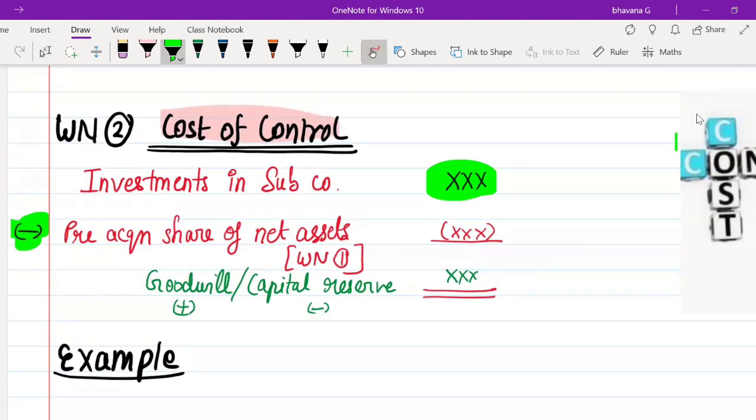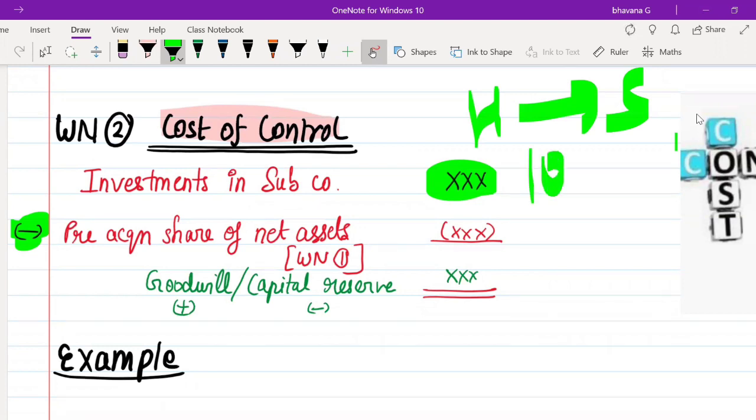Along with that, you have to reduce the pre-acquisition share of net profits. That means, when a holding company acquired a subsidiary company, it paid a certain amount of rupees. Suppose it paid 10 lakh rupees, and this 10 lakh rupees will be your investments in subsidiary company. Now, I told you here you have to reduce this pre-acquisition share of net profits.